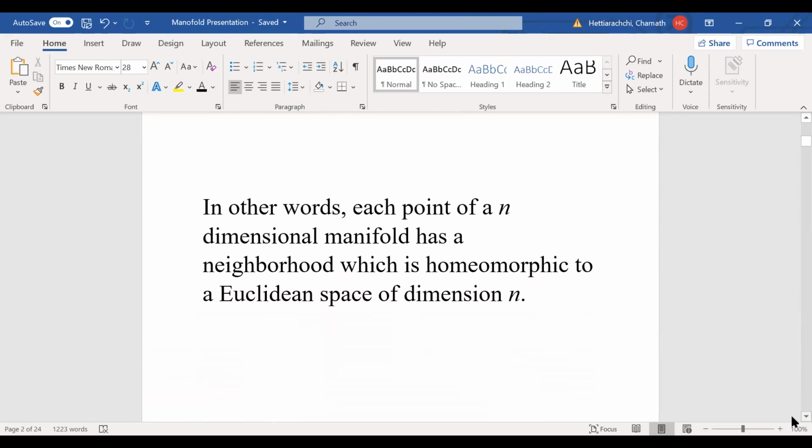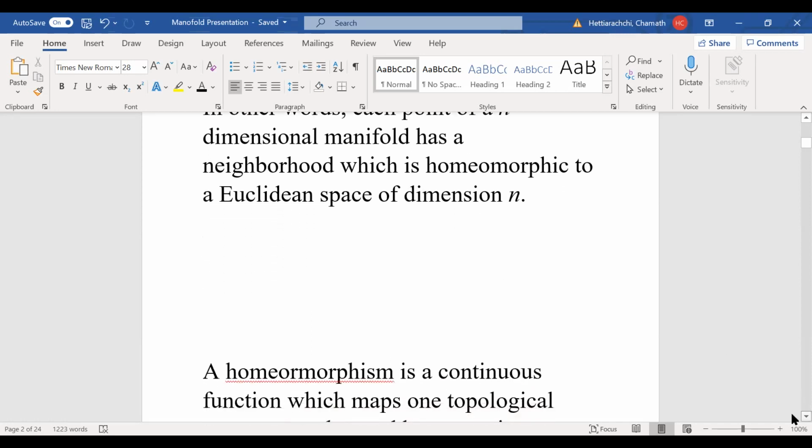So what happens in the manifold is, a manifold is a set, and we can locally take a subset of the manifold, for example, like the surface of a sphere, and we can locally map that because each point in a manifold has a neighborhood, and we can map that to an n-dimensional Euclidean space. We call the map a homeomorphism. It's homeomorphic to a Euclidean space of dimension n.